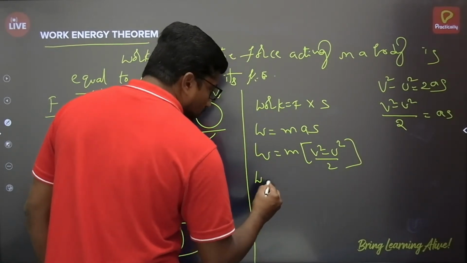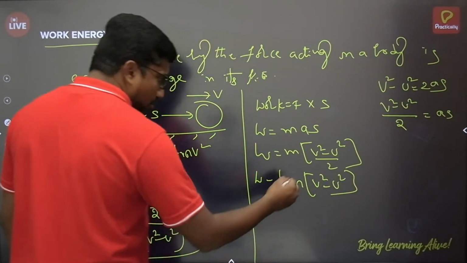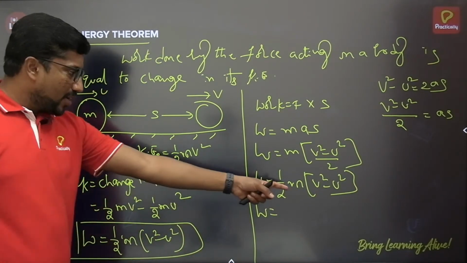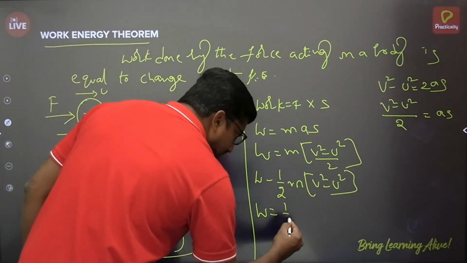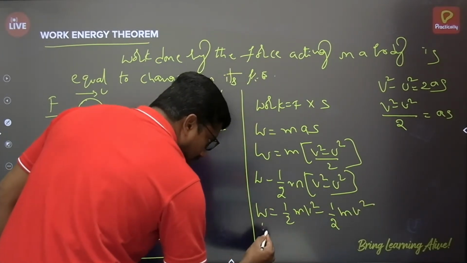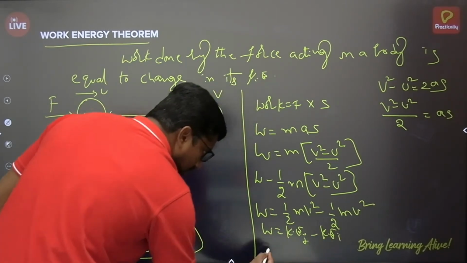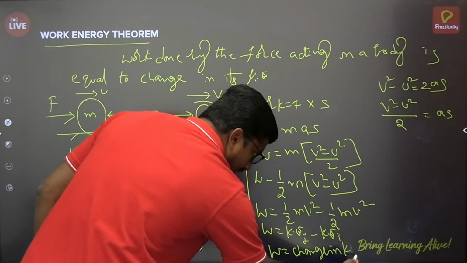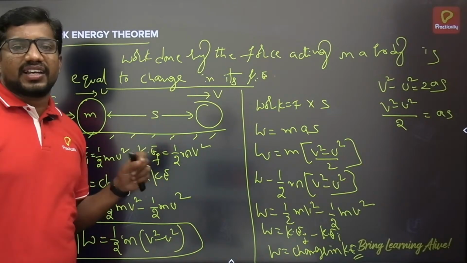So W is equal to half m multiplied by (v square minus u square). So this is what we have extracted here. We can write this as half m v square minus half m u square, which further can be written as KE final minus KE initial. That means work done is equal to change in kinetic energy.